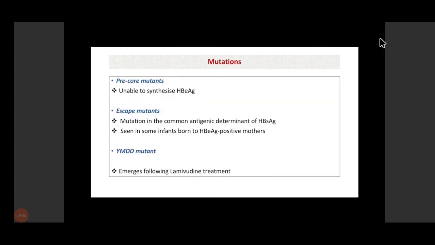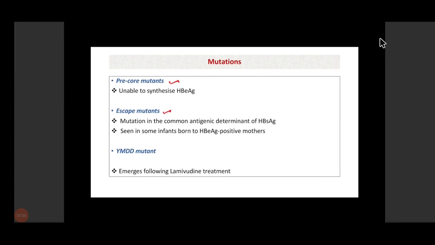Now, there are certain mutations. You don't need to go into detail, but there are mainly 3 kinds of mutations seen in the hepatitis B virus. One is the pre-core mutant, in which the virus is unable to synthesize hepatitis B E antigen. So the pre-core antigen will not be formed in pre-core mutants.